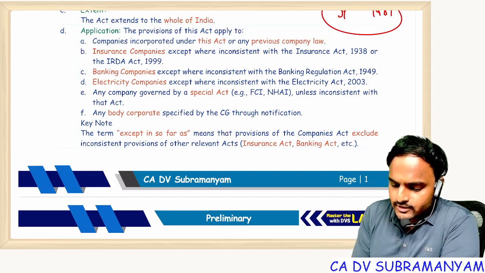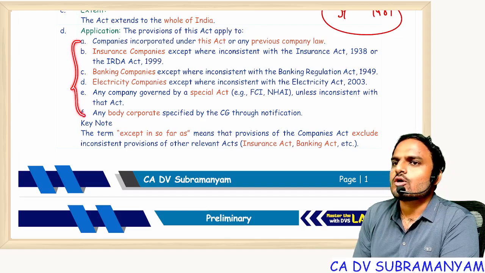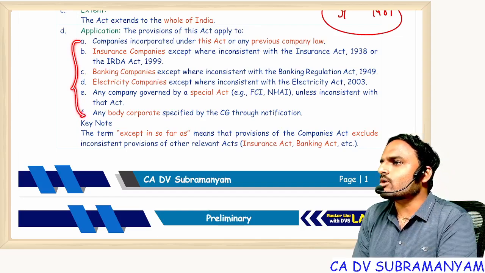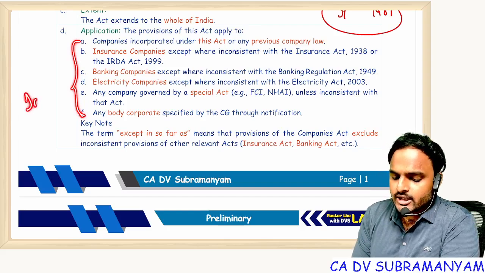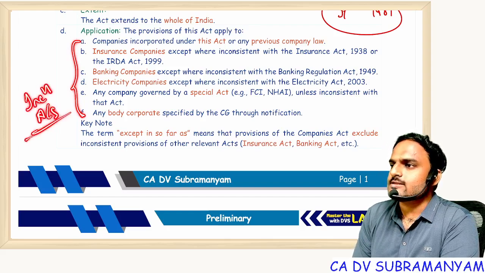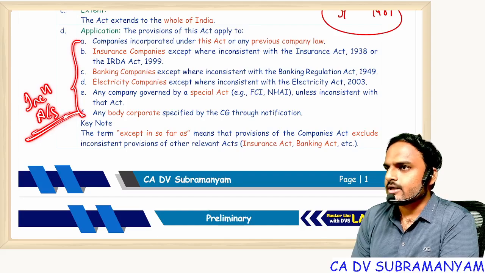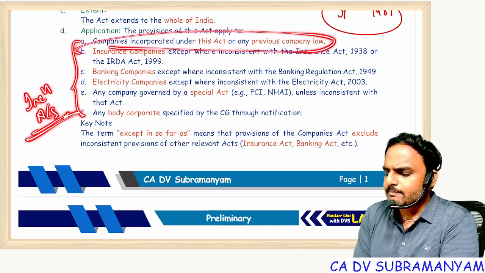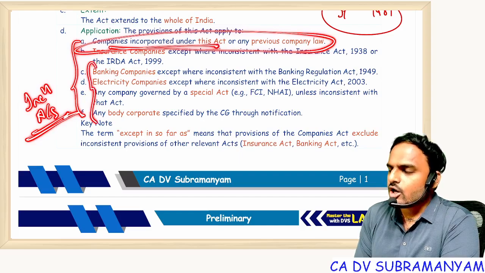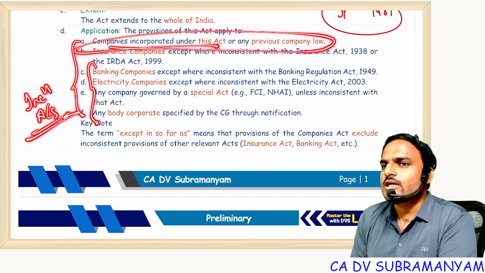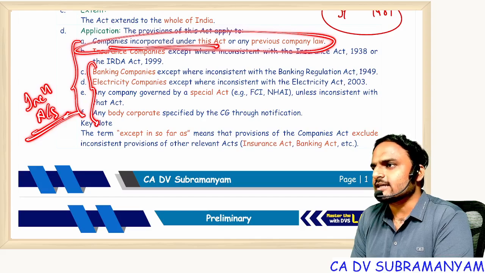Now if you observe carefully, out of these 6 points, there is no concept called sole proprietor, and no concept called partnership. It is talking about only incorporated associations. Everyone, for a company the Act is 100% applicable, whereas for the remaining body corporates, it is applicable only if there is no inconsistency.